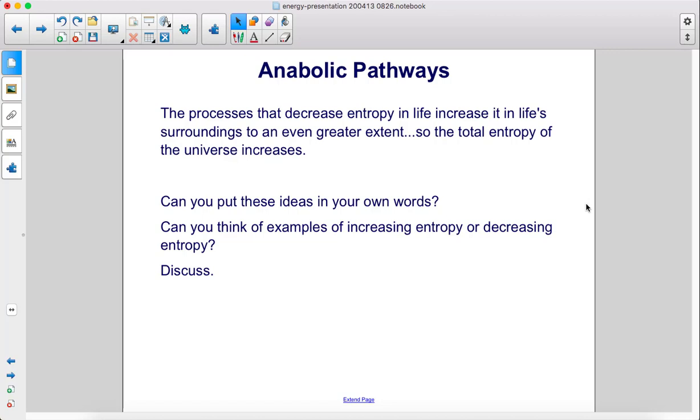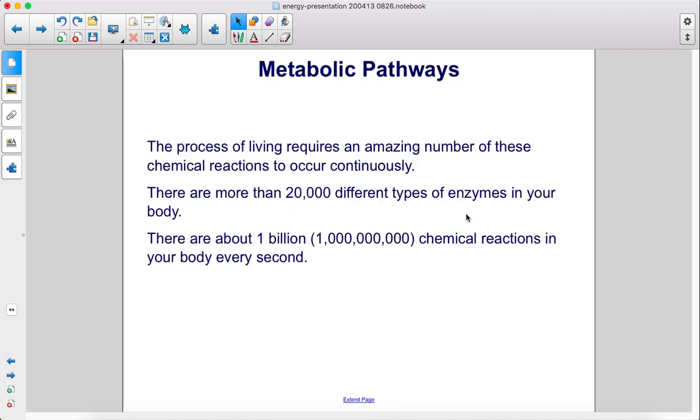Discuss. The process of living requires an amazing number of these chemical reactions to occur continuously. There are more than 20,000 different types of enzymes in your body. There are about 1 billion chemical reactions in your body every second.